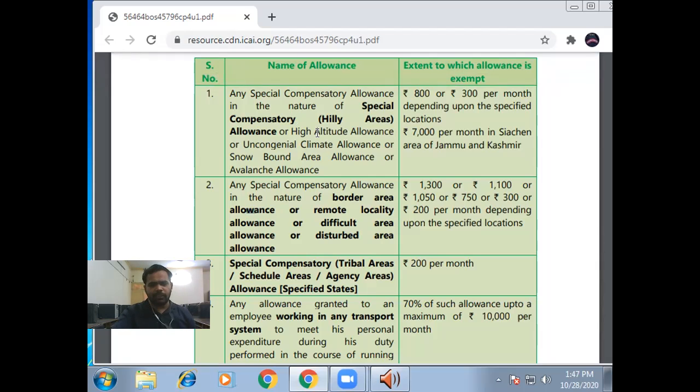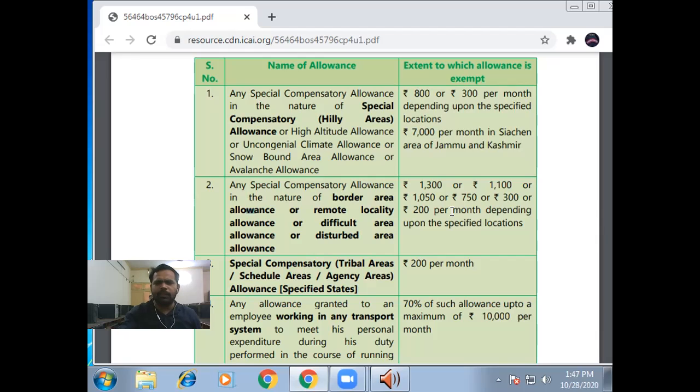But in the second case, life is not as difficult as in the hilly areas. Like if you are working under a well or in any coal mine, then you need to provide the special allowance, and the amount of allowance is 1300 or 1100 or 1500, 1050, 750, 300, depending upon the condition.